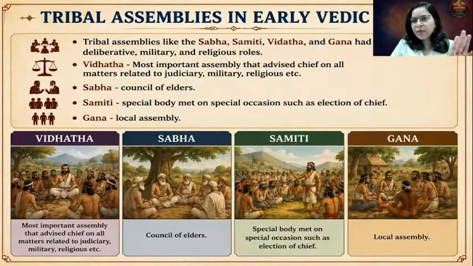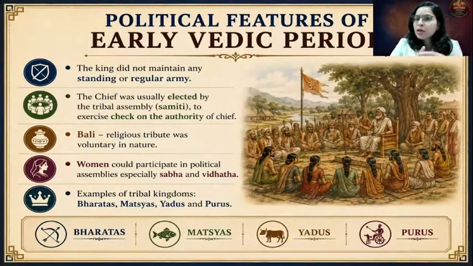Please remember all these assemblies: Vidhata, Sabha, Samiti, and Gana. Which assembly elected the Rajan? Samiti. Were women allowed to be part of these assemblies? Yes, absolutely correct. Then, the Rajan did not maintain a formal army. Whenever he had to fight a war, he would give a call, and the tribal men of his clan would assist him. And the tribute was called Bali. It was a religious tribute, and it was voluntary in nature. Examples of the tribal kingdoms: Bharatas, Matsya, Yadus, and Purus.